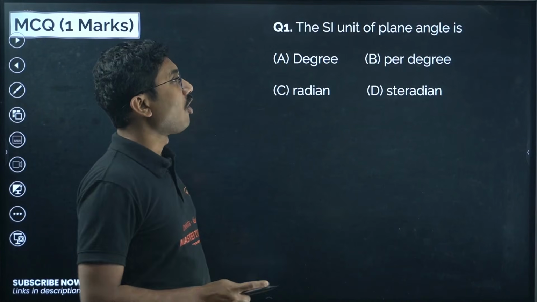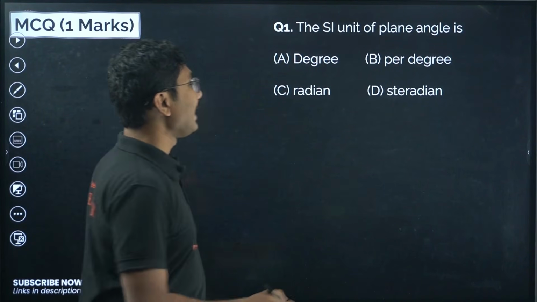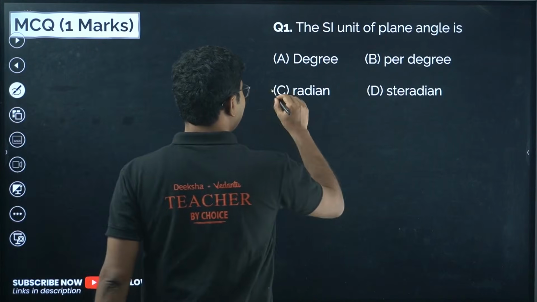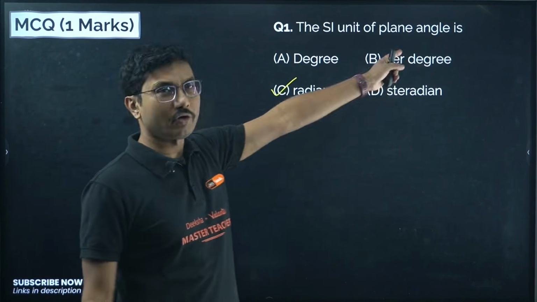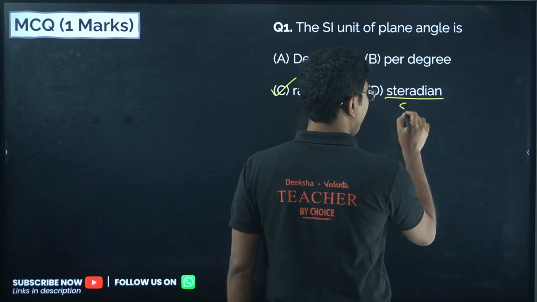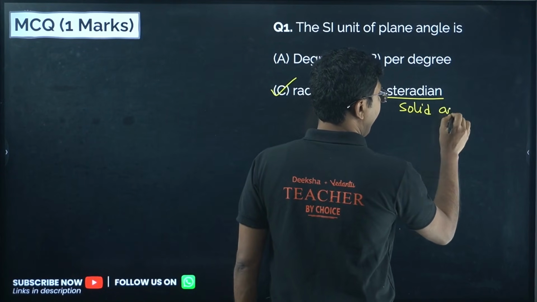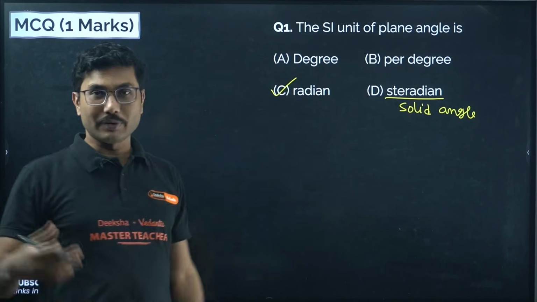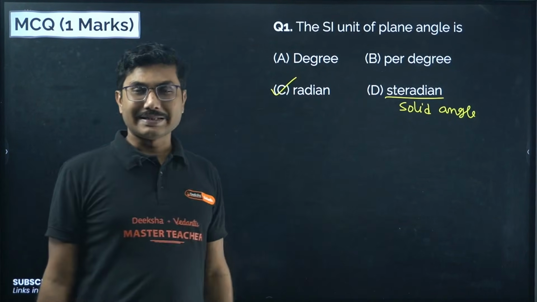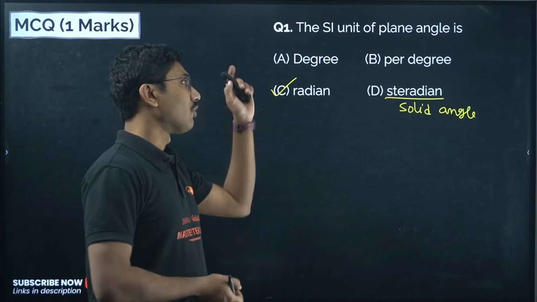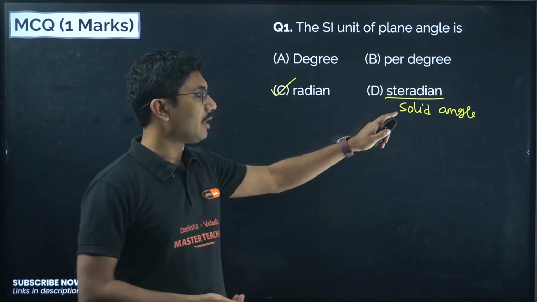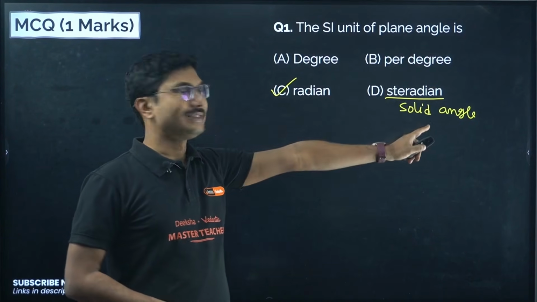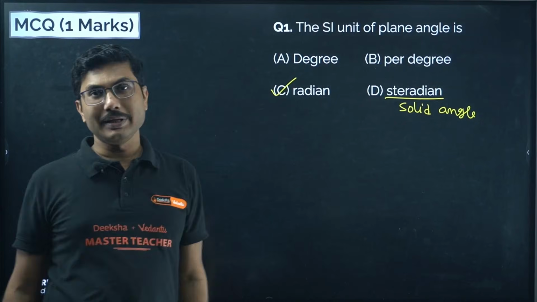The SI unit of plane angle is radian. It is not steradian. Steradian is for solid angle. And degrees, whatever is mentioned, these are not SI units, okay? The SI unit of angle is radian. For solid angle, the SI unit is steradian. So do be mindful about it. If they change the question by changing plane to solid, then it will be steradian. If it is only plane angle, then it will be radian.